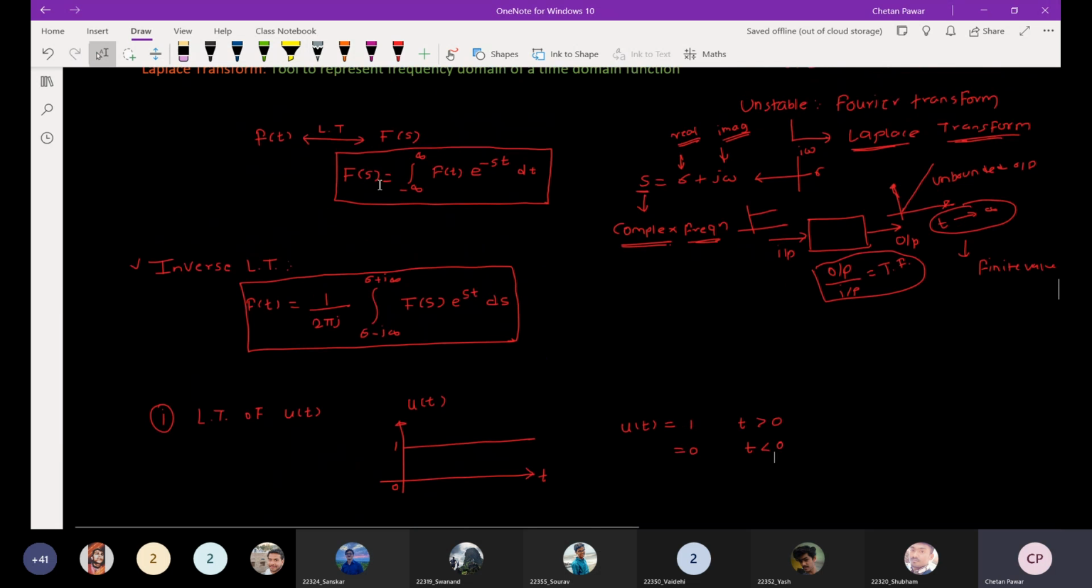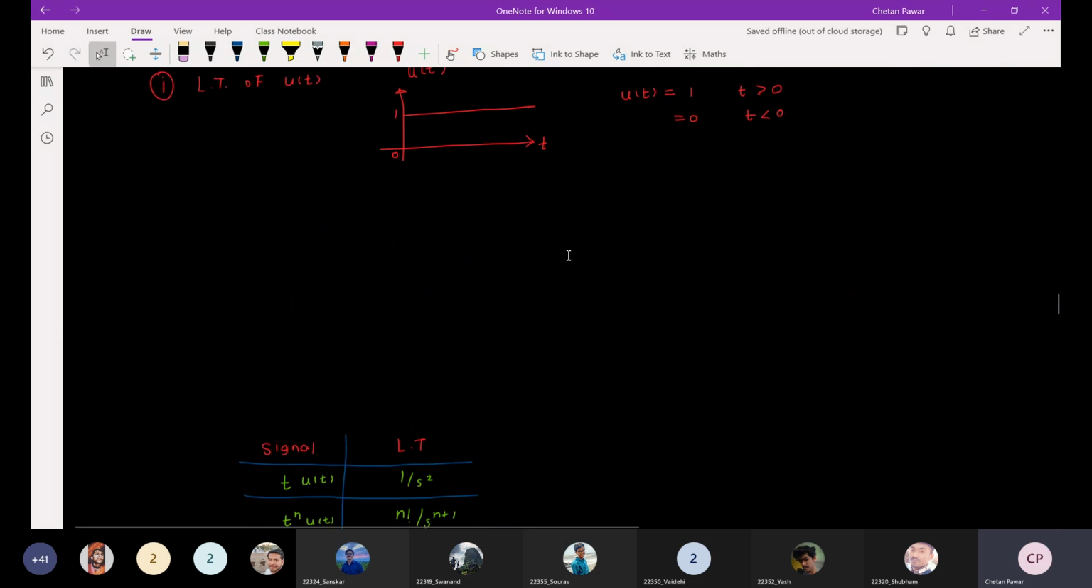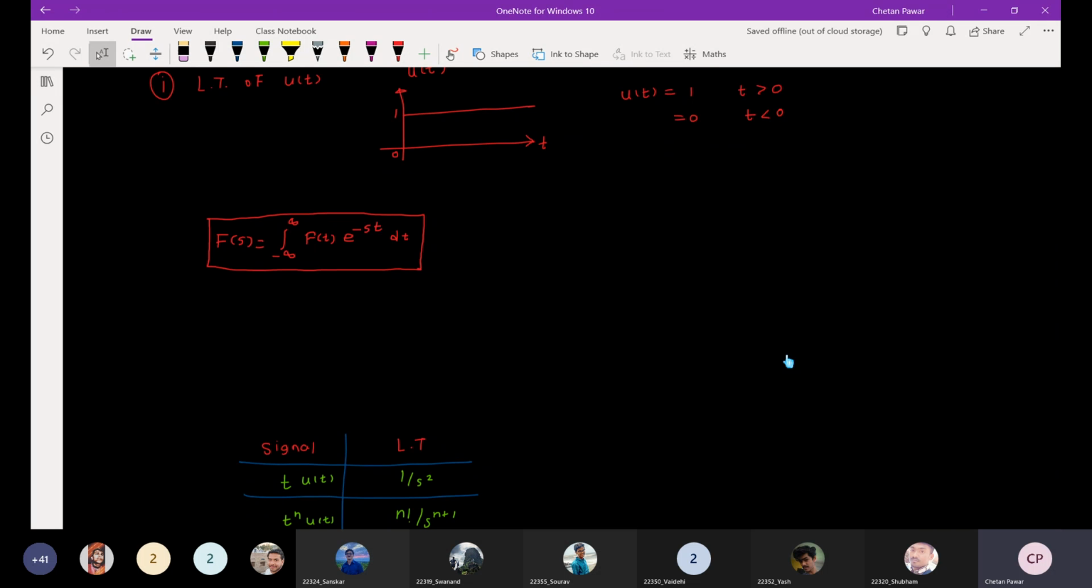Okay. So what is the equation to calculate the Laplace transform? So this is the equation. You just need to put your f of t. What is your f of t here? U of t. So that will be 1 for t greater than 0. Okay. So I will just calculate the Laplace transform for that. So that will be from 0 to infinity, 1 e raised to minus st dt.